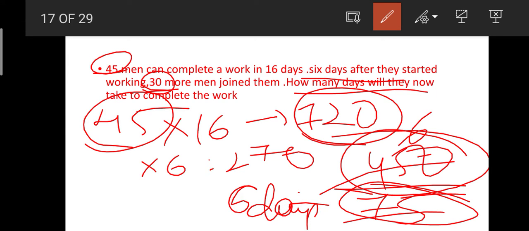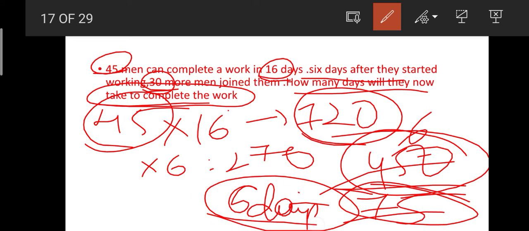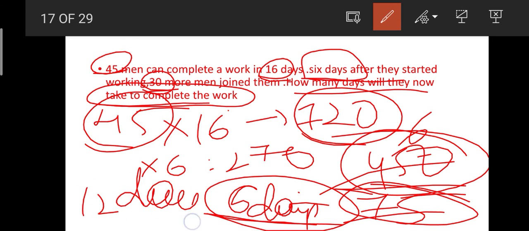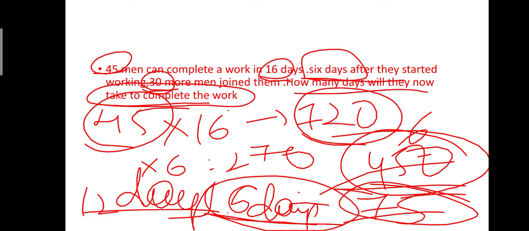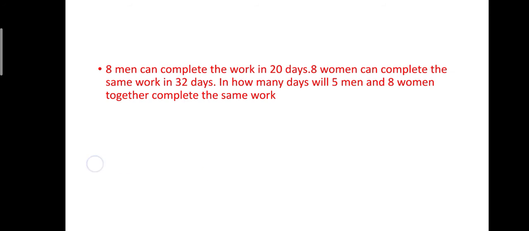In how many days will they now complete the work? Now they will be taking 6 days, and earlier they had worked for 6 days. Now they will be completing the work in 12 days. Okay friends, I think you have understood this. Now we will be moving to our next question.